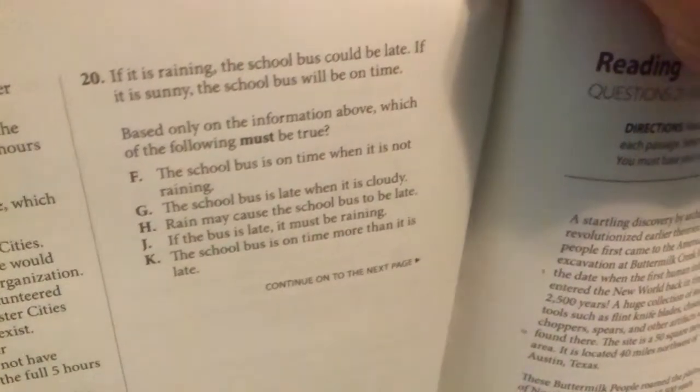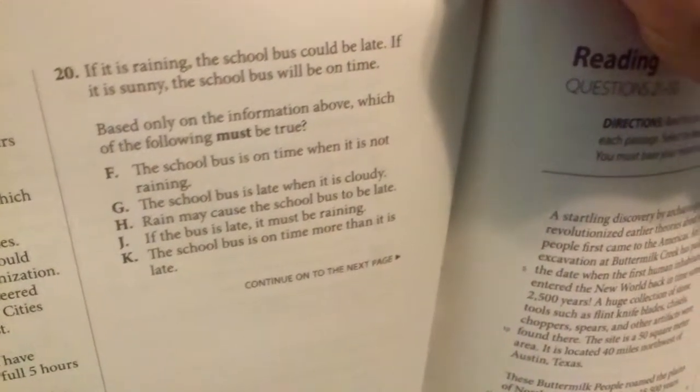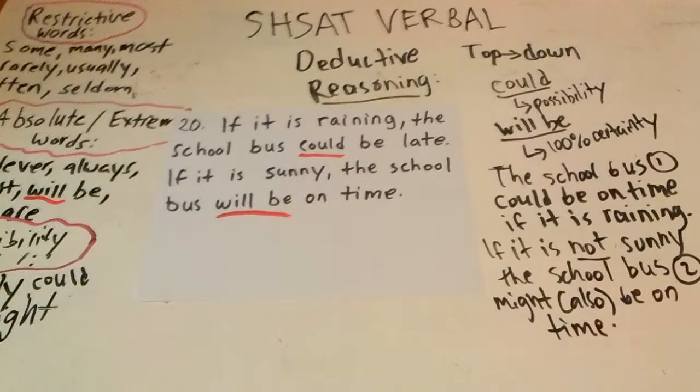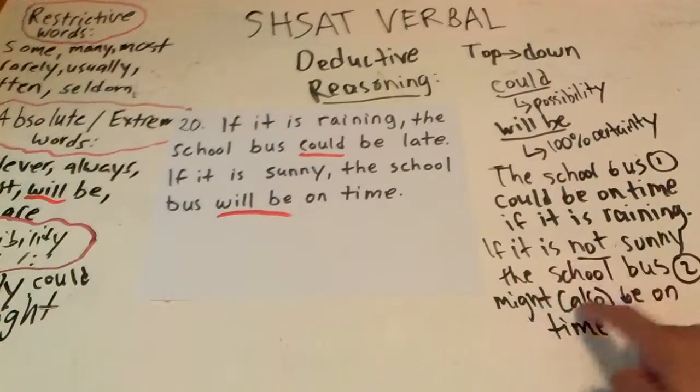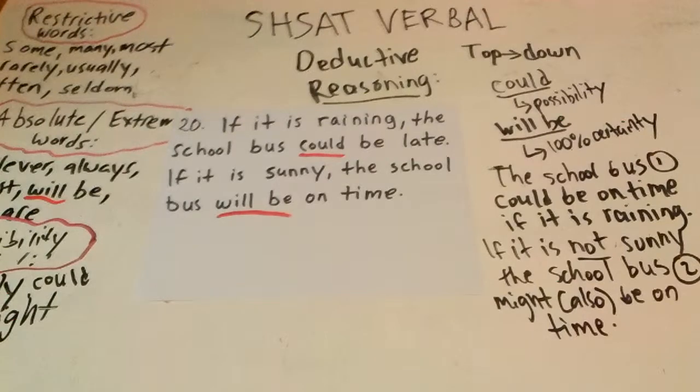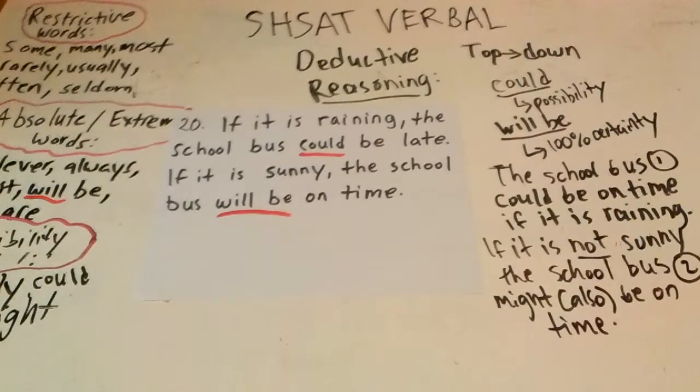Alright, so, F. The school bus is on time when it is not raining. Do any of these say that? That the school bus is on time if it is not raining? No. If it is not raining, it might be on time. Does anything say it is on time if it is not raining? If it is not sunny, the school bus might be on time. The school bus could be on time if it is raining. No, nothing confirms that. None of the things that we drew out confirmed it.